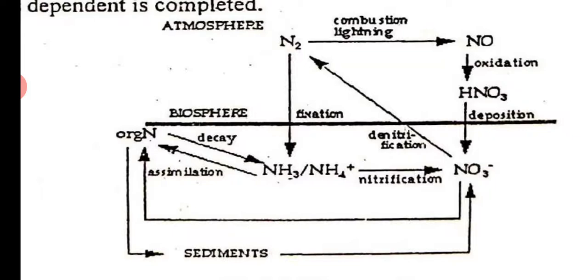So you can see the nitrogen cycle here. There is a dark line in the center, that is the biosphere, and above that is the atmosphere, that is the air. The biosphere is that on the earth, and there is something below the earth also.